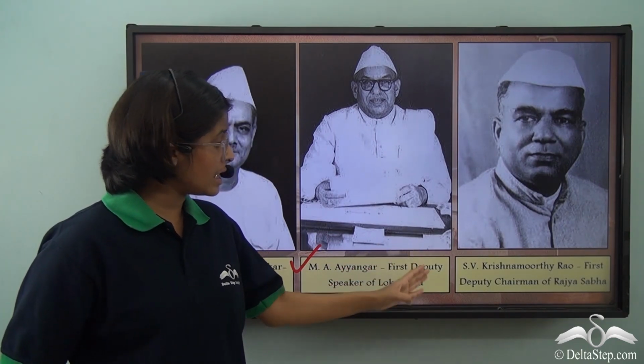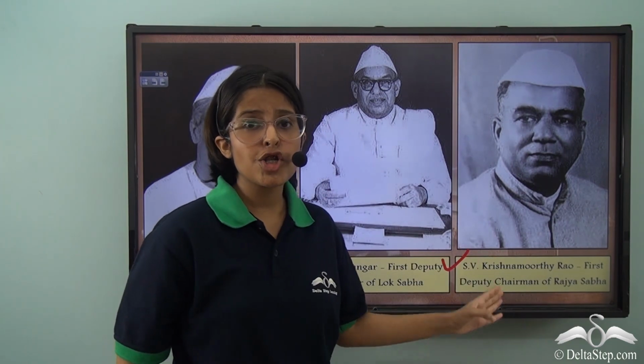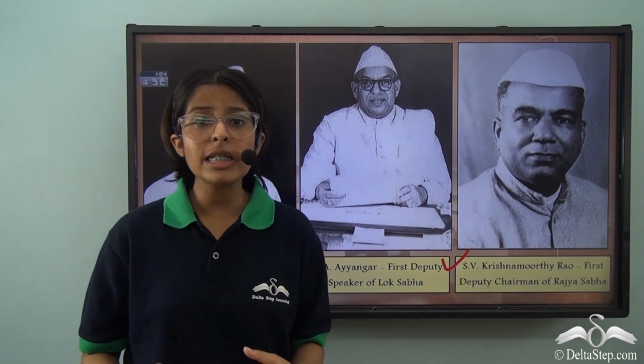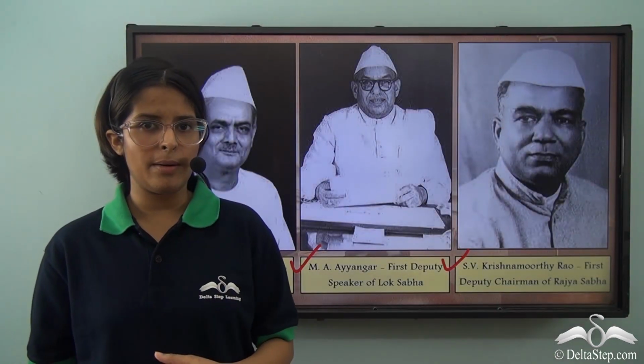Here we have Ganesh Vasudev Mavalankar was the first Speaker of the Lok Sabha. M.A. Iyengar, the first Deputy Speaker of Lok Sabha. And S.V. Krishnamurthy Rao was the first Deputy Chairman of the Rajya Sabha.